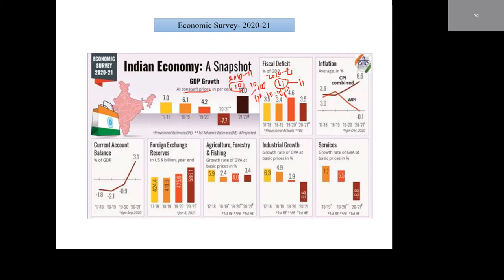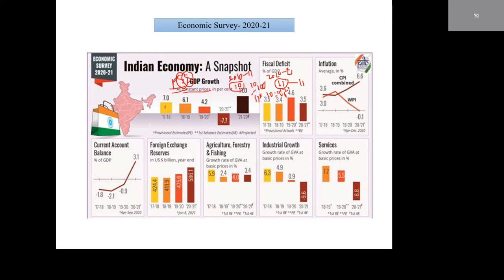GDP growth rate relates to the primary sector, secondary sector and tertiary sector. Under the primary sector, agriculture is included; then industry; and the service sector. Together, the GDP growth rate is like this: in 2017-18 there was a 7% increase, in 2018-19 a 6.1% increase, and for 2019-20 a 4.2% increase.